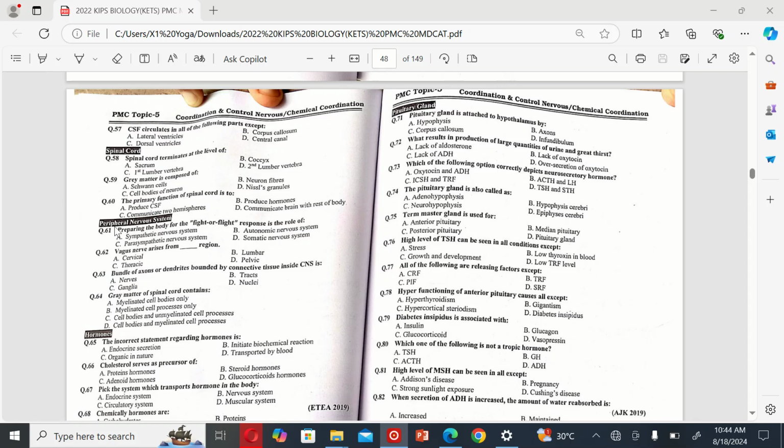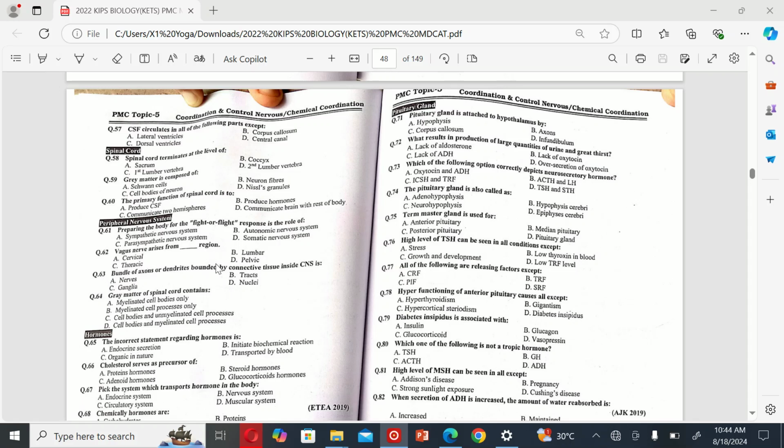The next MCQ is: preparing the body for the fight or flight response is the role of A. Sympathetic nervous system, B. Autonomic nervous system, C. Parasympathetic nervous system, and D. Somatic nervous system. So the correct option is A. Sympathetic nervous system.